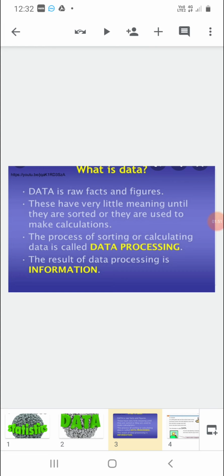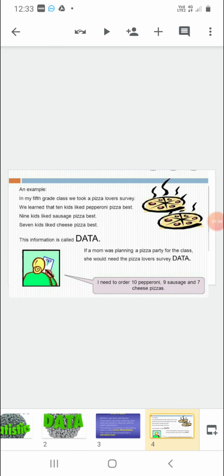Now, an example of data: in your class, we took a pizza lovers survey, asking how many students like pizza in your class. What we found out is that 10 kids like pepperoni pizza, 9 kids like sausage pizza, 7 kids like cheese pizza. If you want to throw a pizza party, you have to plan.